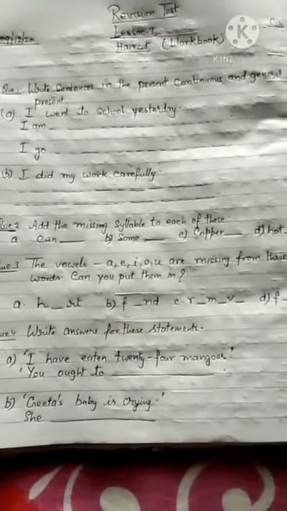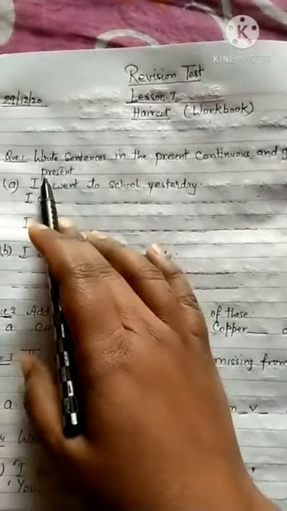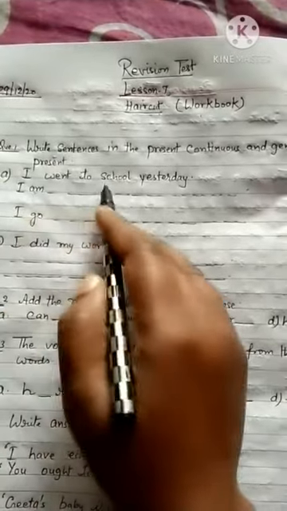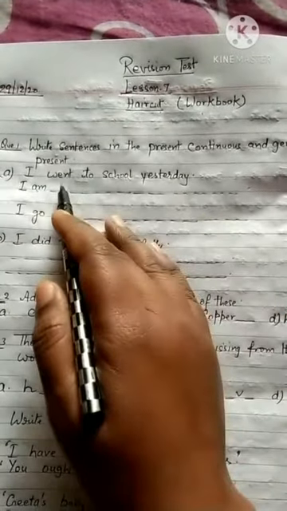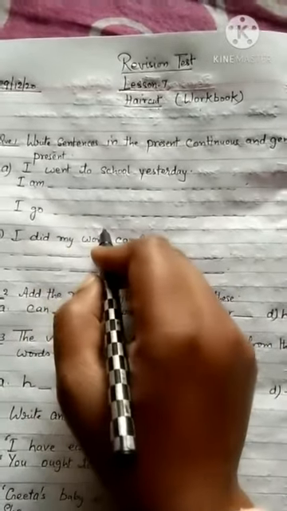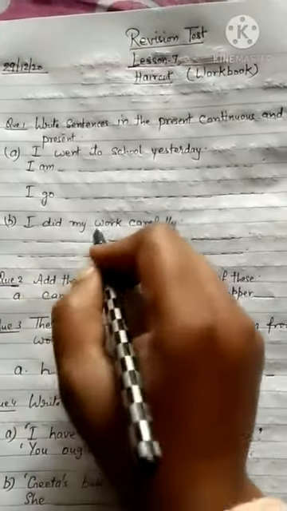Again I am repeating the questions, so check them again and listen carefully. The first question is given like this: write sentences in the present continuous and general present. I went to school yesterday. This sentence is given in the past form, you have to change it into the present continuous and general present, beta. Come to the next question: I did my work carefully.